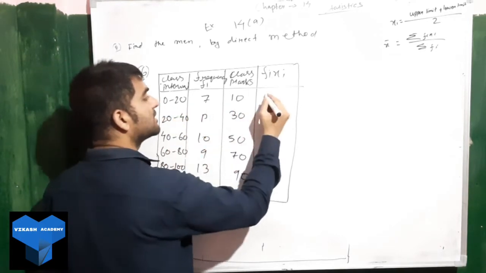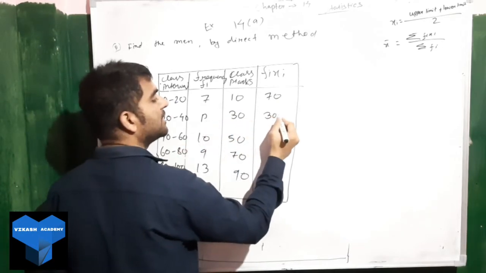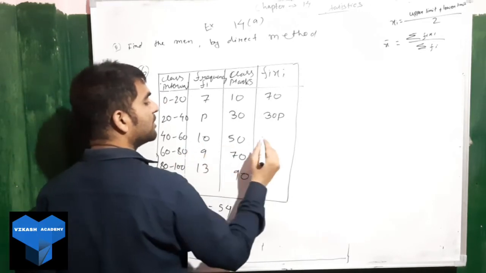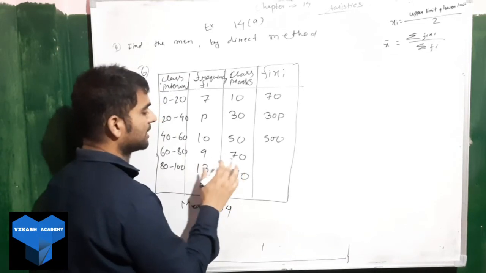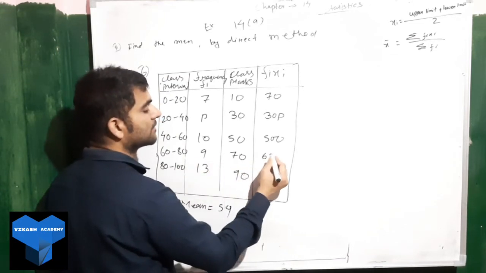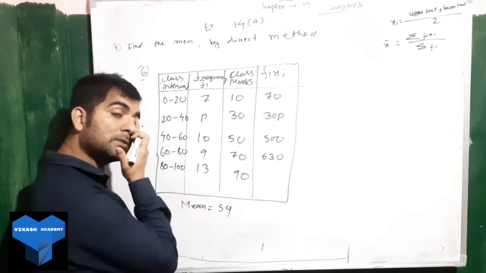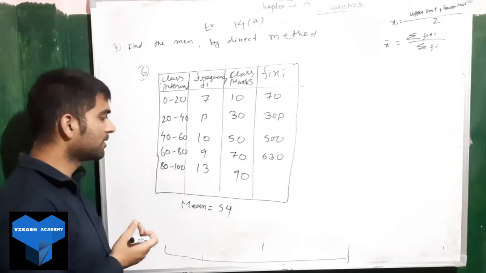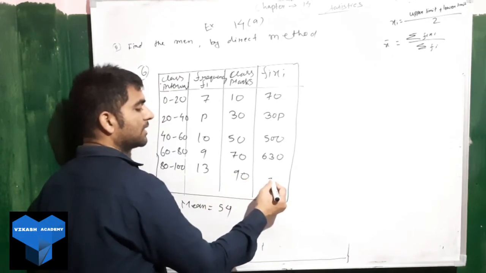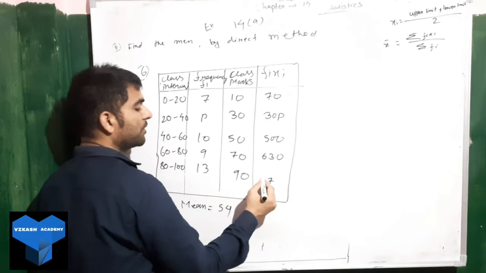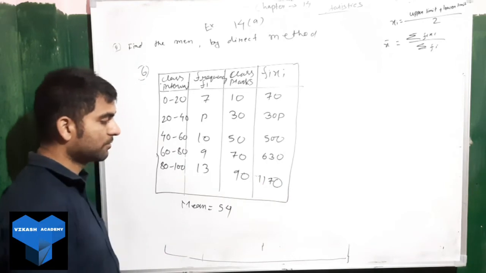Now 7 into 10, 70, very good. 30 into P, it will be 30P. Next 10 into 50, it will be 500. Now 9 7s are 63, and we write the 0. Now 30 into 90, 2700: 9 3s are 27, and 0, 0. So we got this much.